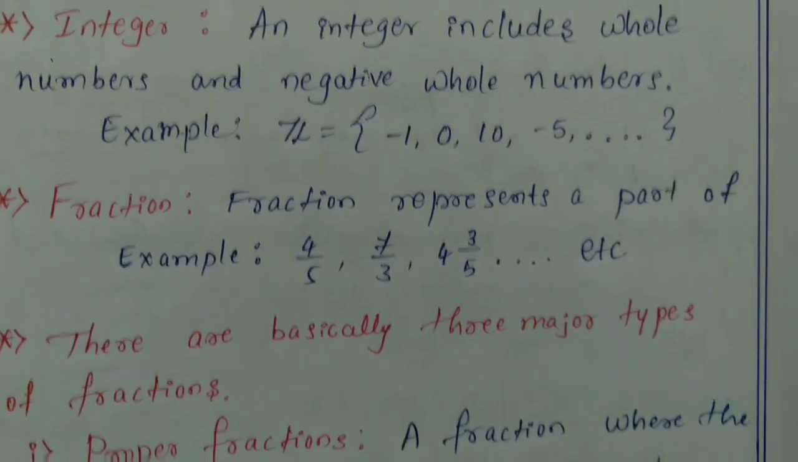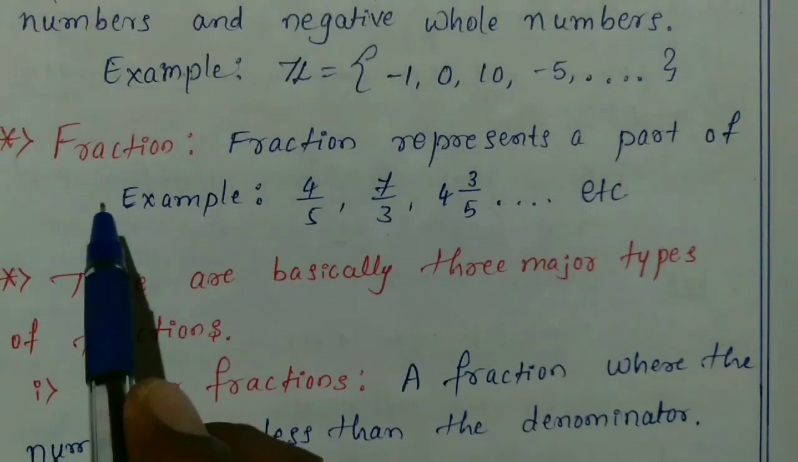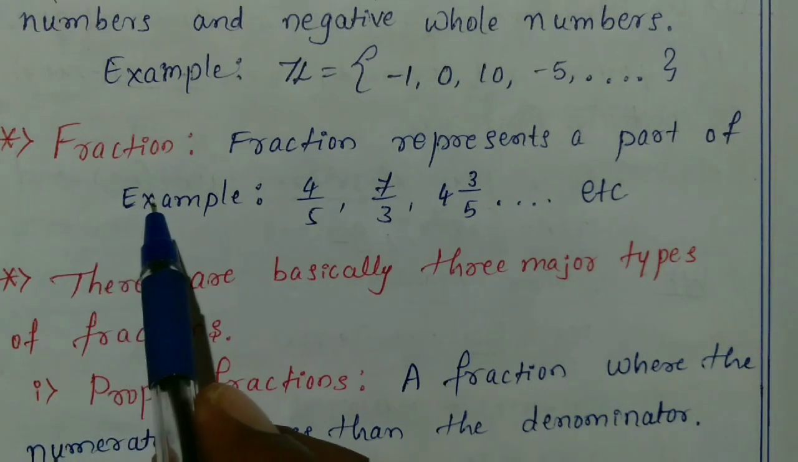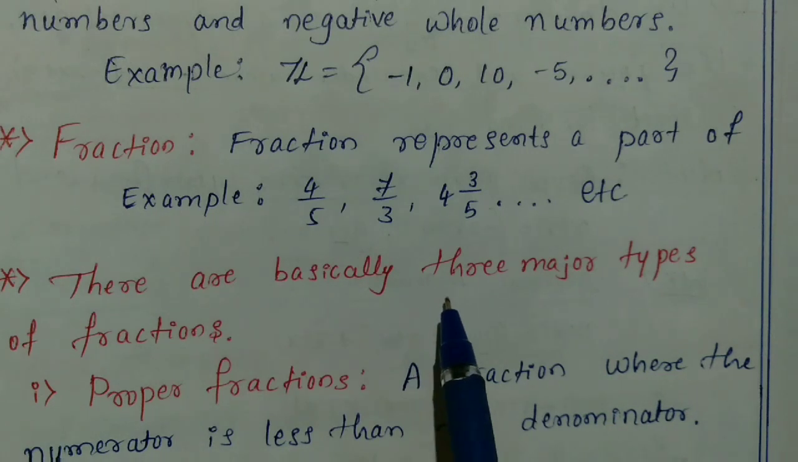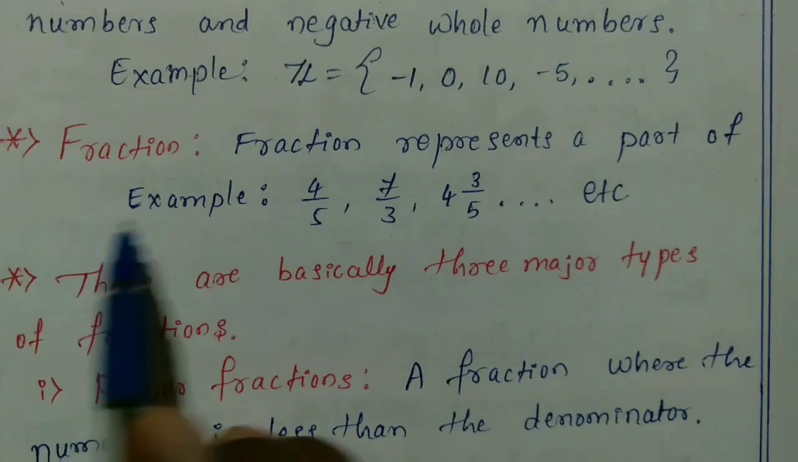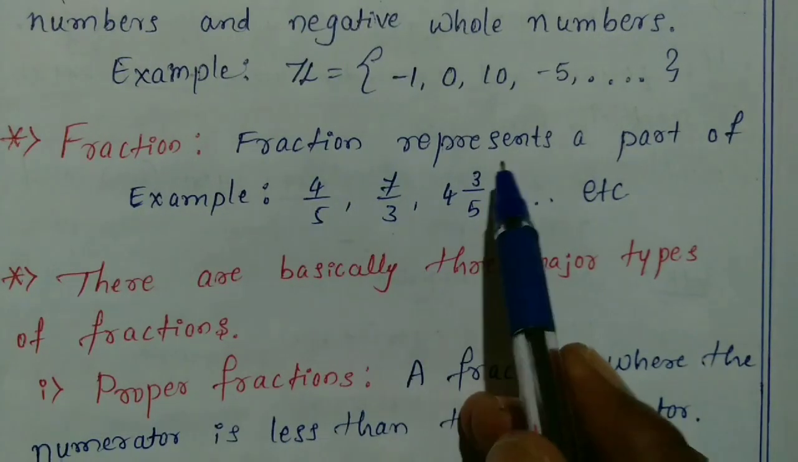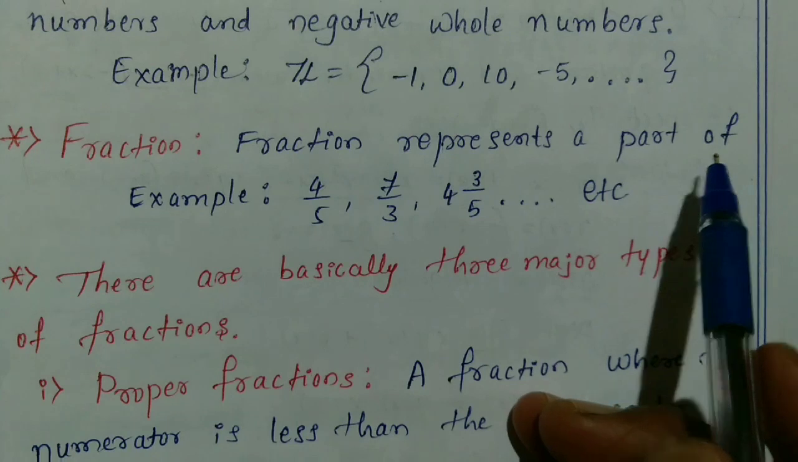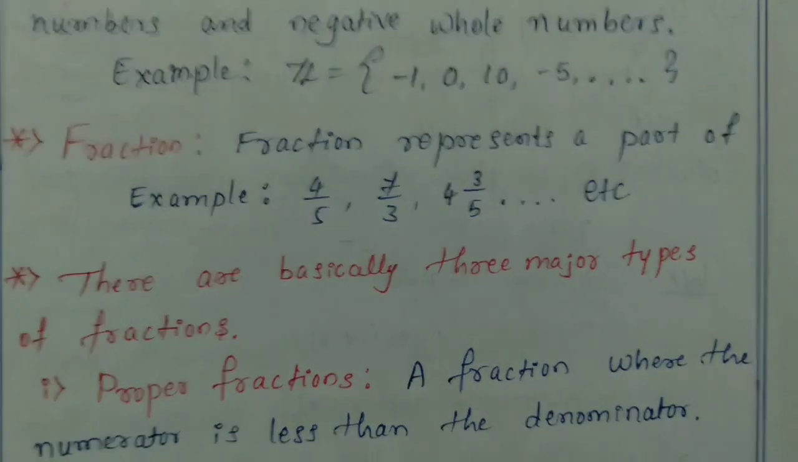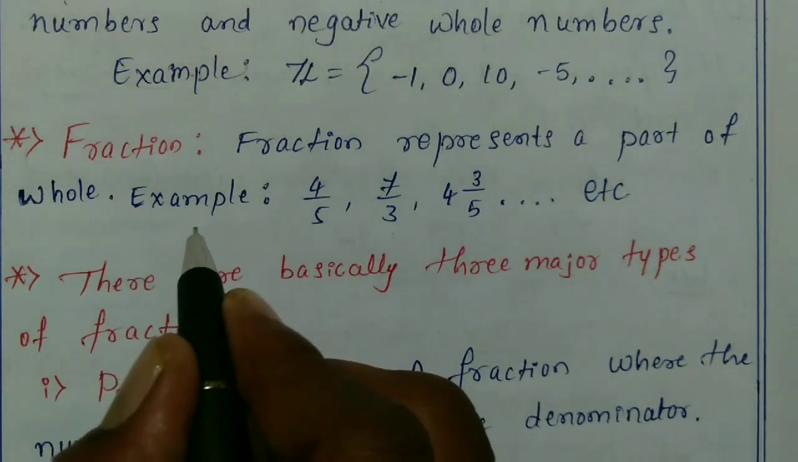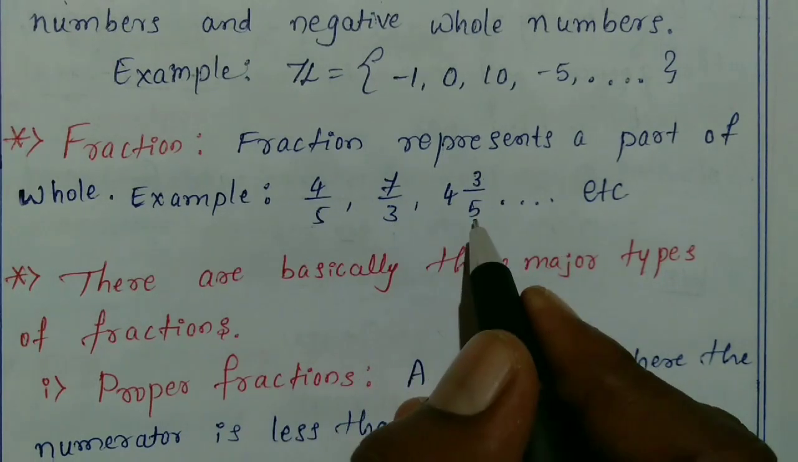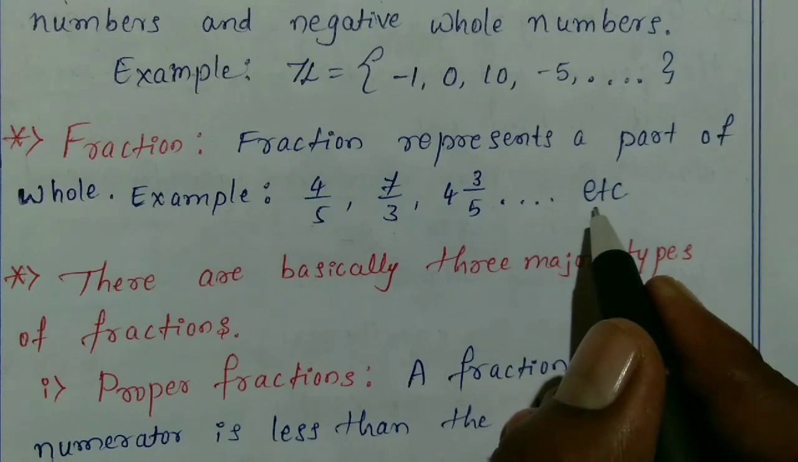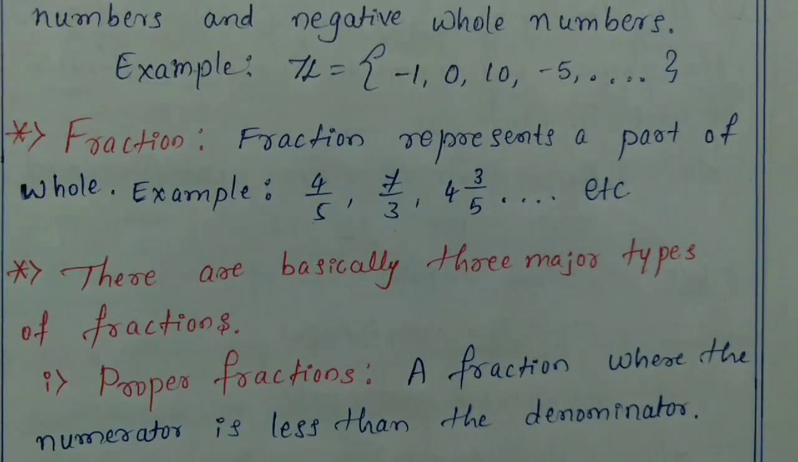Okay, so next I will go to fractions. In fractions there are three types. Basically, fractions are categorized into three types. But before that, I will explain what is meant by a fraction. A fraction represents a part of a whole. Examples are 4 by 5, 7 by 3, 4 integer 3 by 5, and so on. These all are examples for fractions.